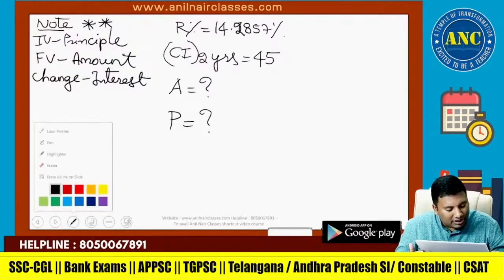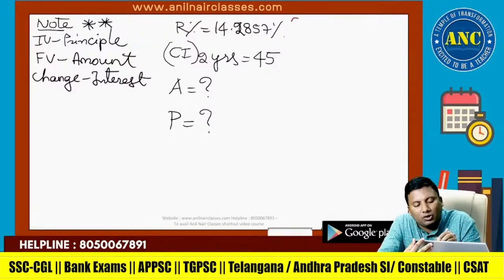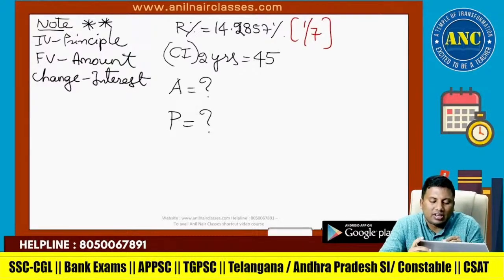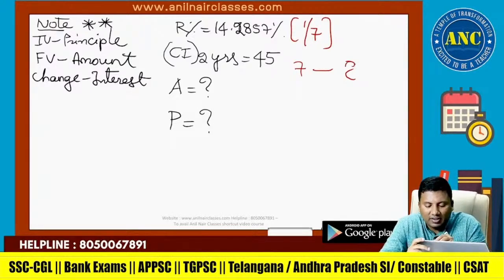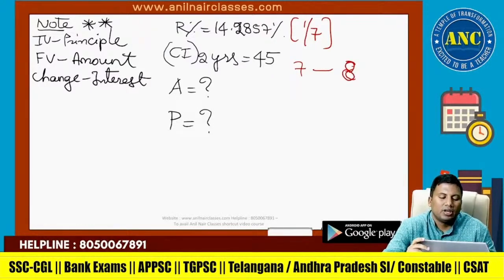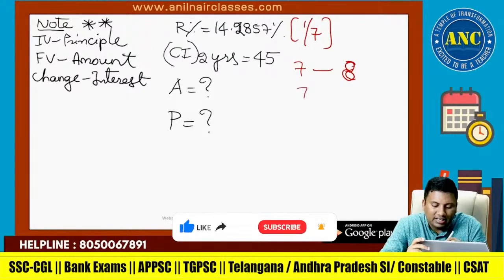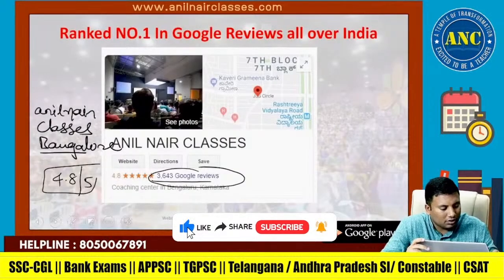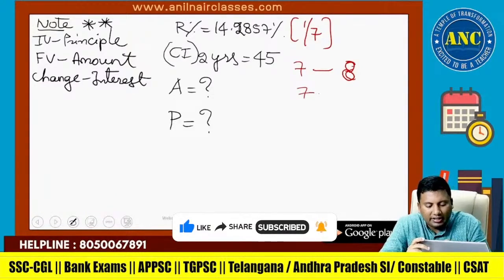R percentage is 14.2857. 14.2857 is 1 by 7. 7 1 increase, it is 8. Depreciation is decrease. Rate of interest is increase. Again, for 2 years, 7 1 increase, it is 8.